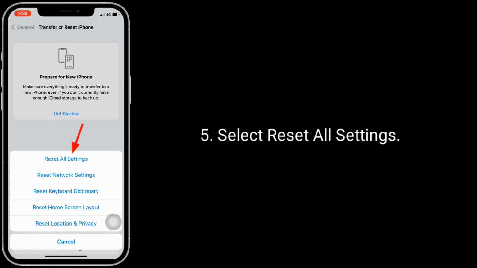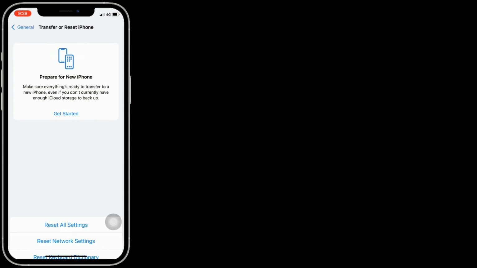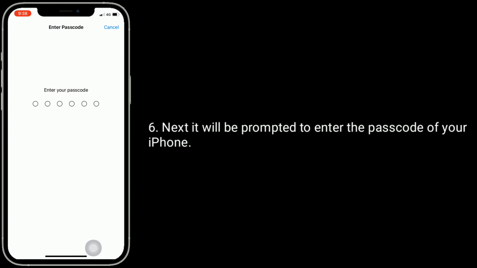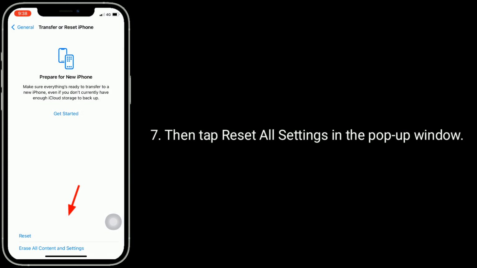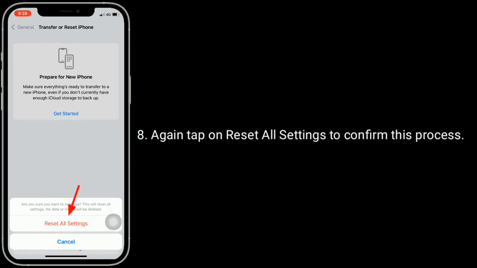Select Reset all settings. Next, it will be prompted to enter the passcode of your iPhone. Then tap Reset all settings in the pop-up window. Again tap on Reset all settings to confirm this process.